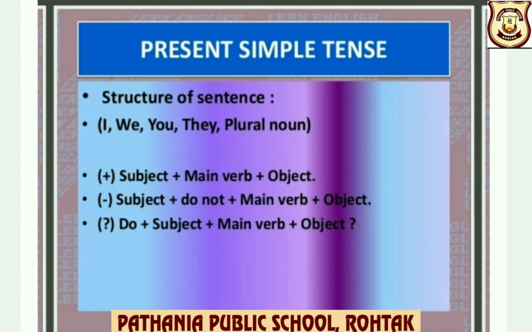Now about plural, I, we, you, they. Positive, subject plus main verb plus object. Negative, subject plus do not plus main verb plus object. Interrogative, do plus subject plus main verb plus object question mark. So, we all know children, plural, it is do.